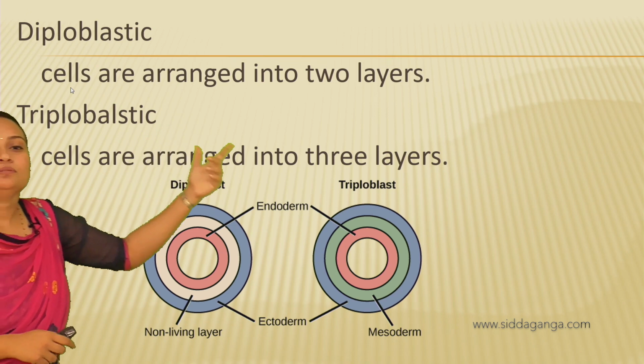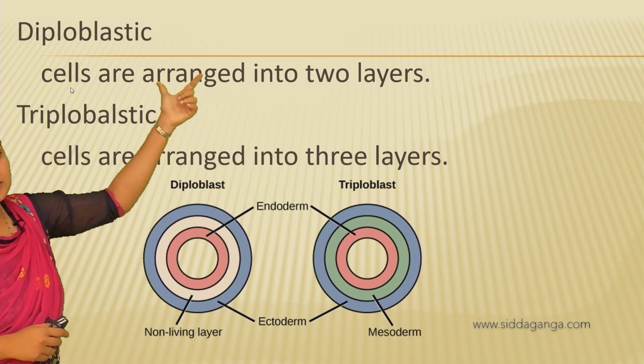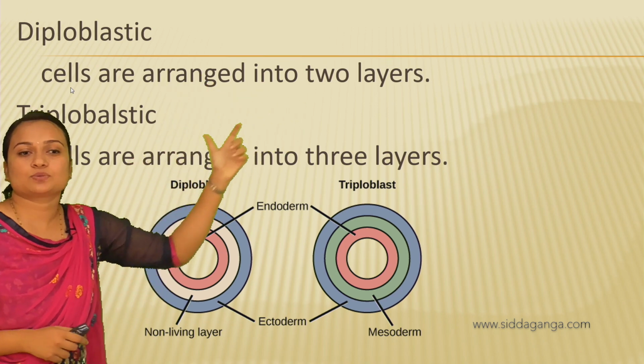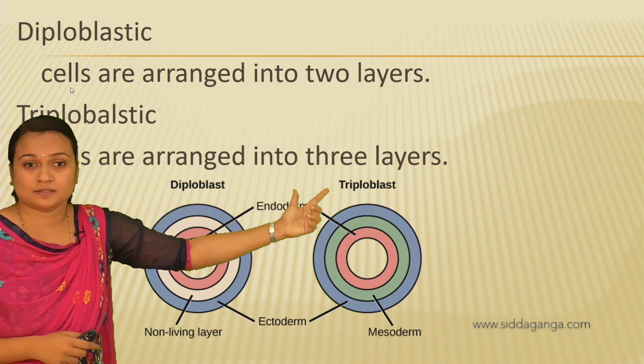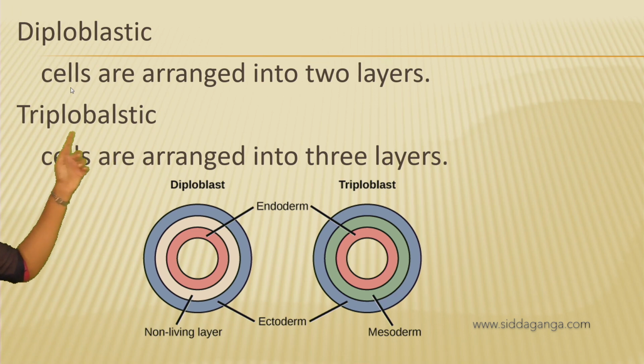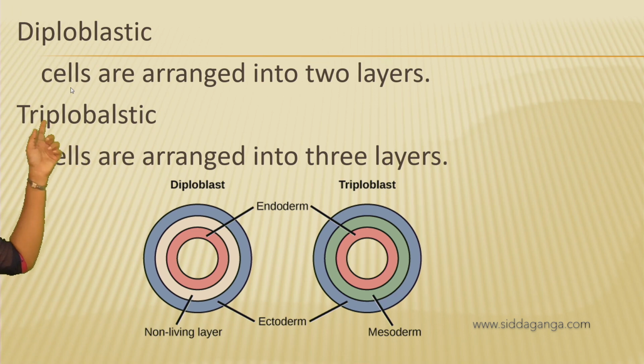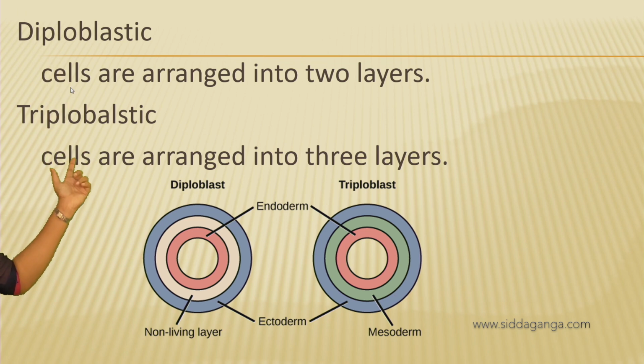are arranged into 3 layers. So here the cells are arranged into 2 layers, whereas here the cells are arranged into 3 layers. They are called triploblastic.